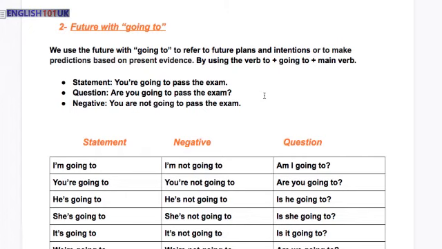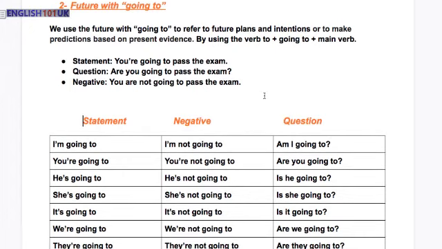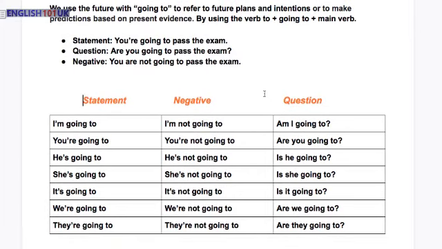Here again we have another table showing how we form future with going to with all the pronouns. First, in the statement: I'm going to, you are going to, he's going to, she's going to, it's going to, we are going to, they are going to. In negative: I'm not going to, you are not going to, he's not going to, she's not going to, it's not going to, we are not going to, they are not going to.